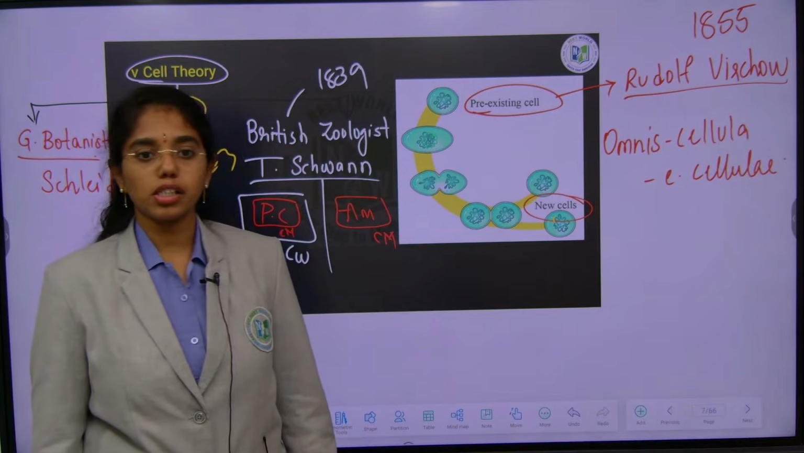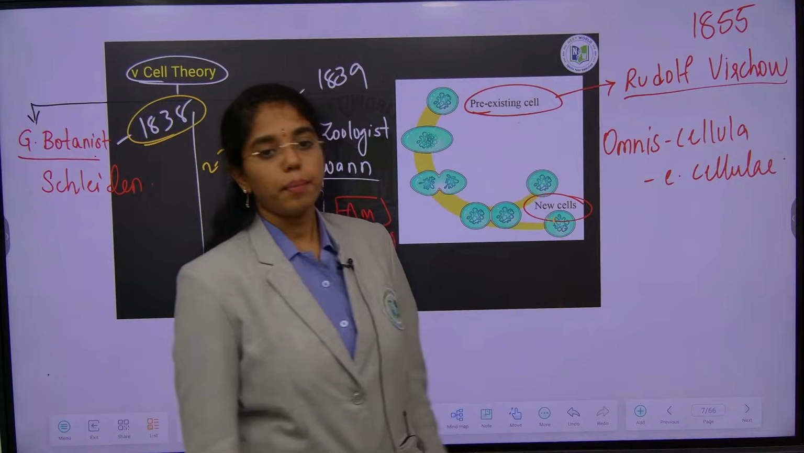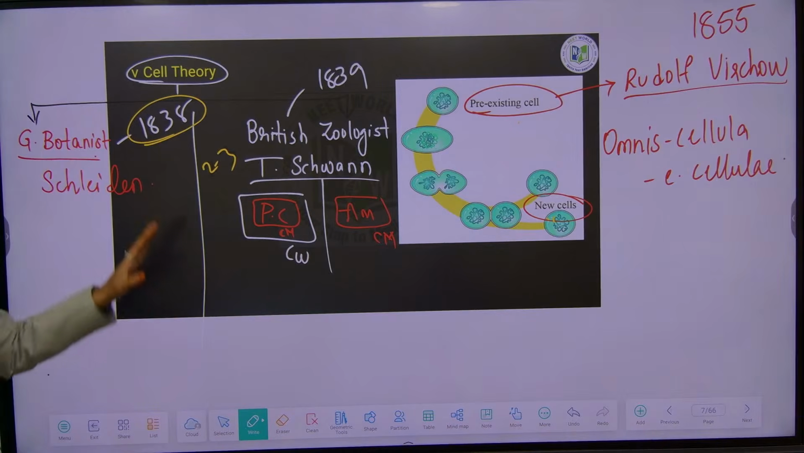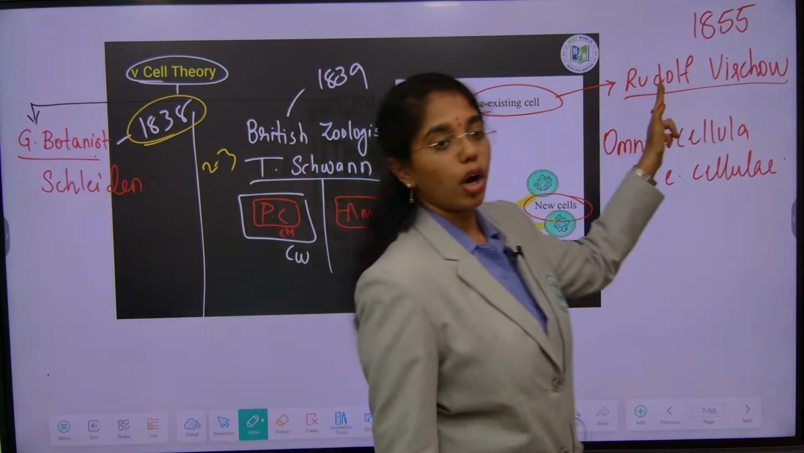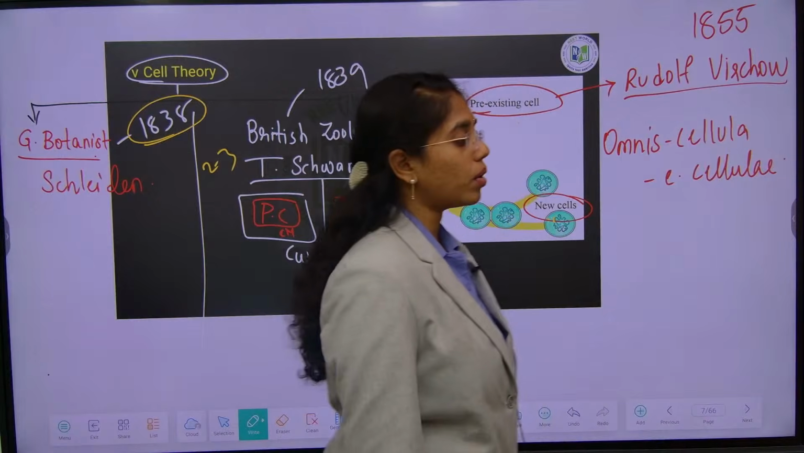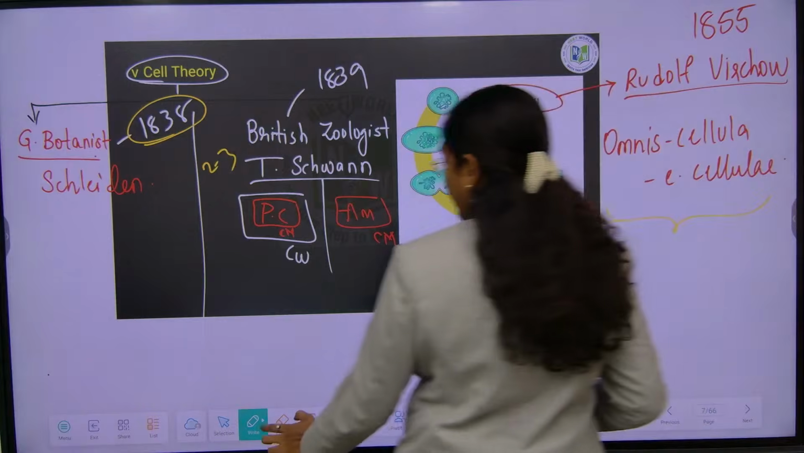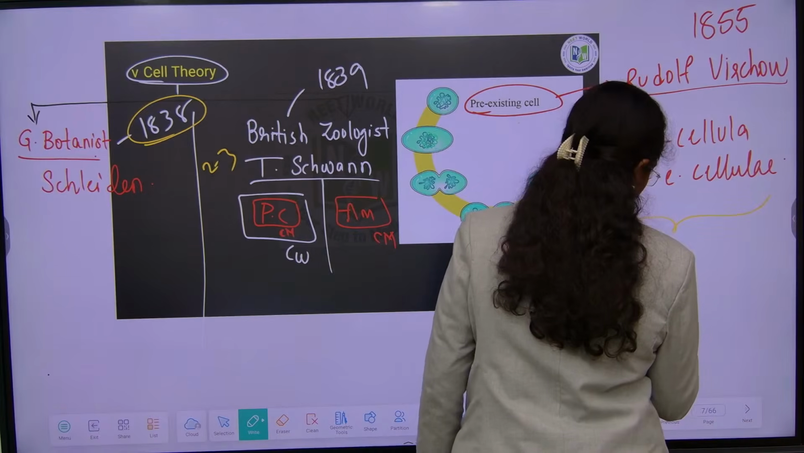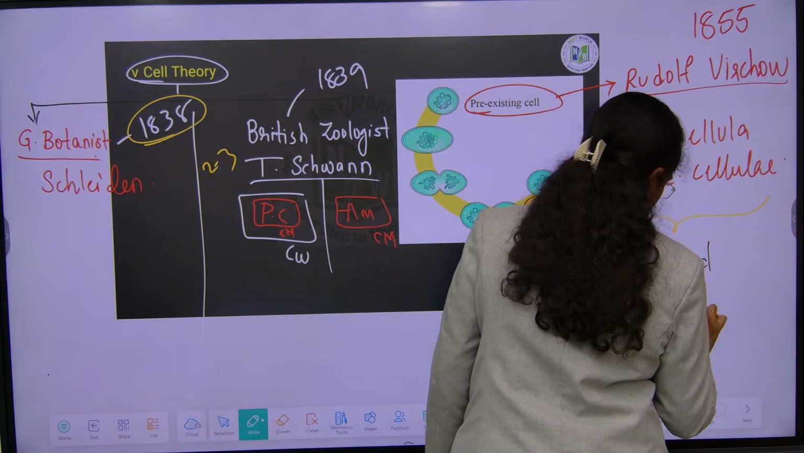Okay, under the concept omnis cellula e cellulae. What does this mean? New cells arise from pre-existing cells. See, here from this slide what you have to remember is the years of the discovery, scientist names, the points they have proposed, and what is the discovery of Rudolf Virchow. Questions about the omnis cellula e cellula will be asked under the heading of modified cell theory.